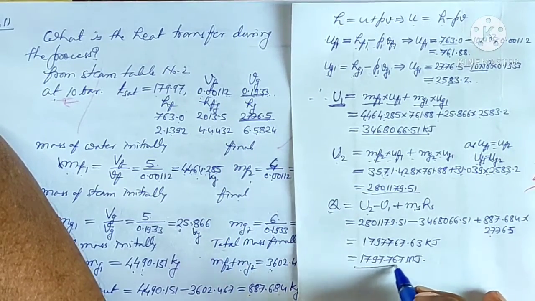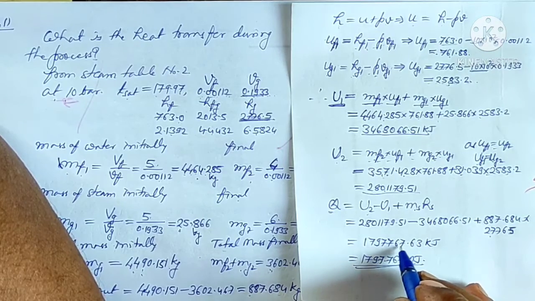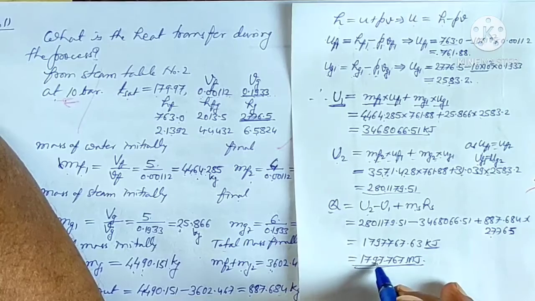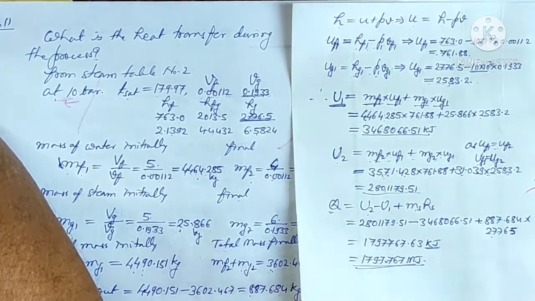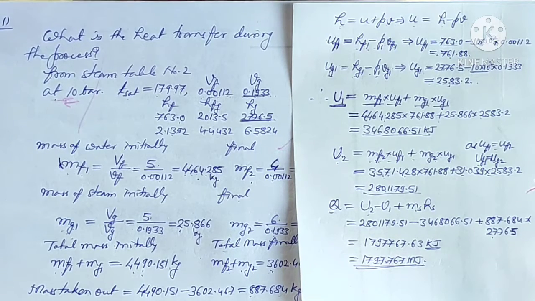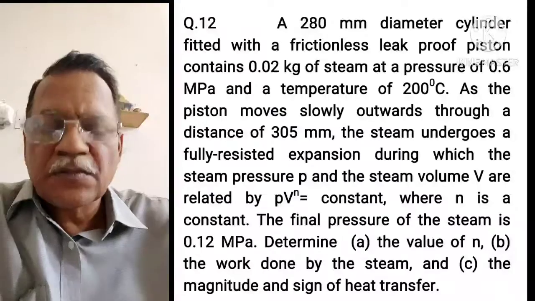So the Q comes out to be 1797.767 megajoules. So this much heat we have to supply during the process when we are taking out 887.684 kg of dry steam from the boiler.